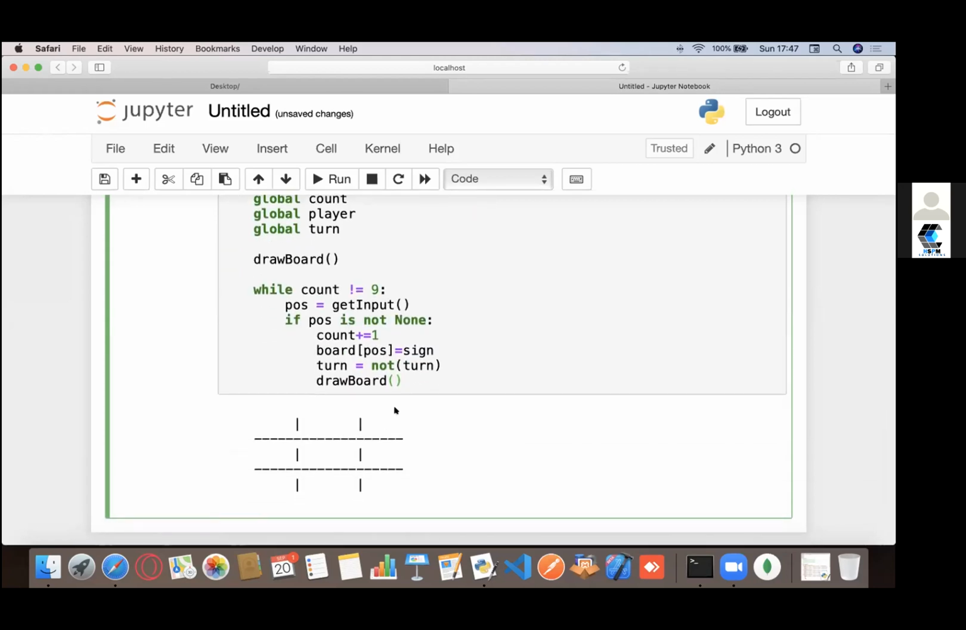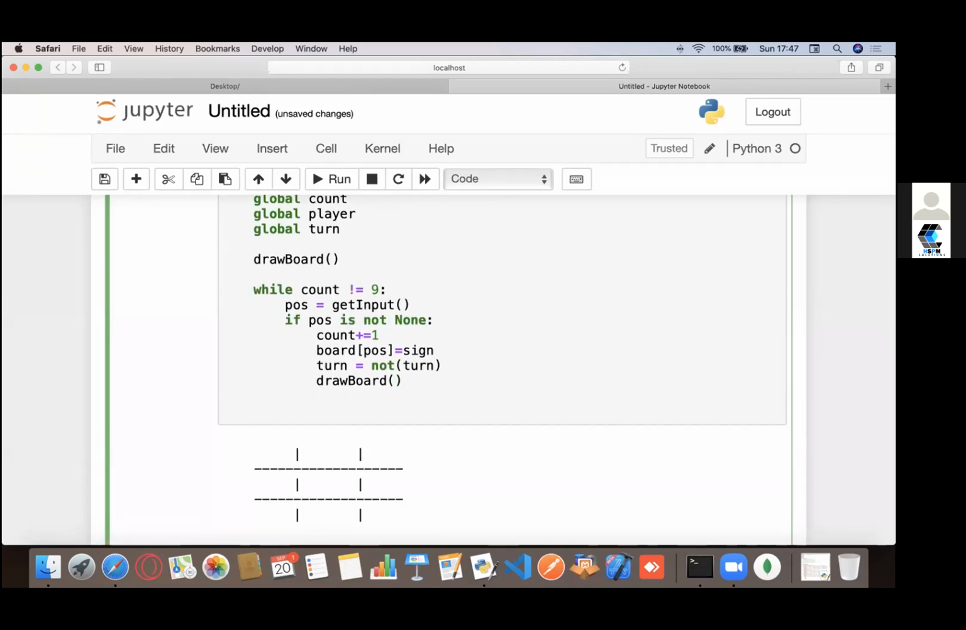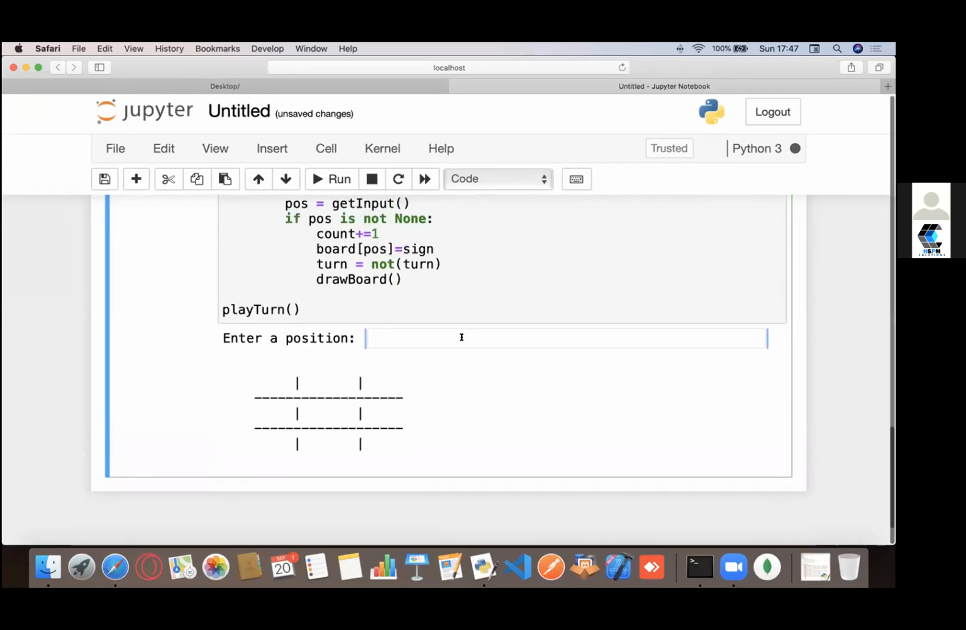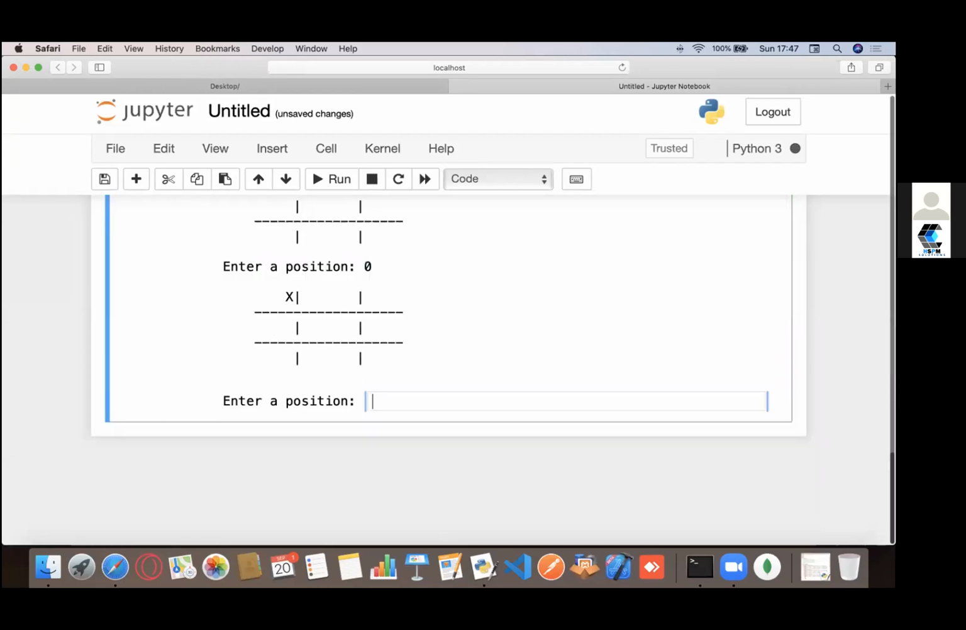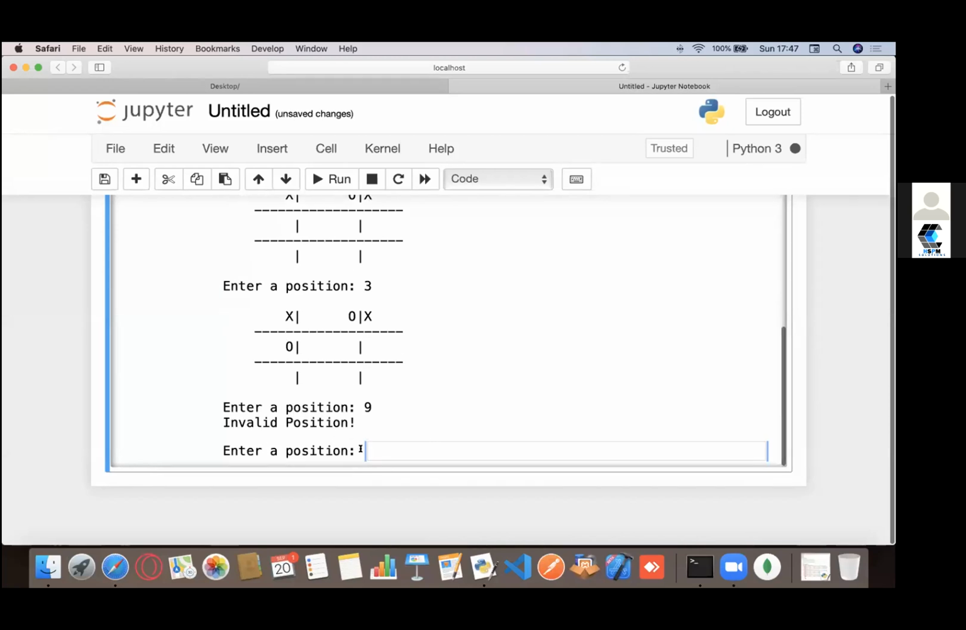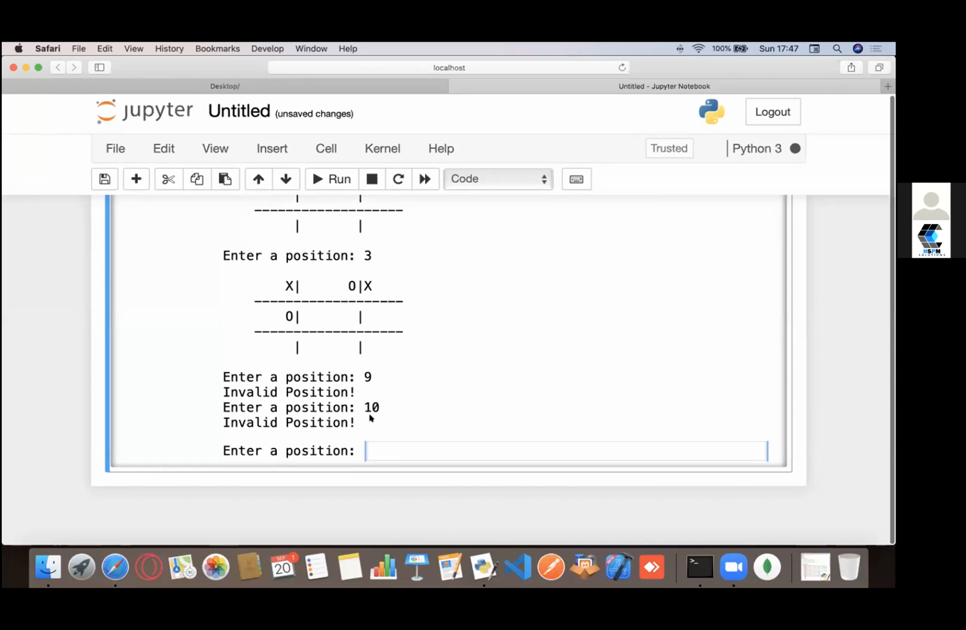Let's actually see how the code looks right now. It's not perfect because we haven't finished it, but let's see how it actually looks. You see, I get this prompt, enter a position. Let's enter 0, enter 1. So you see that my board is already being populated, right? If I enter something like a 9, it says invalid position and then asks me to enter something again. Even if I enter 10 or something, it keeps on asking me.